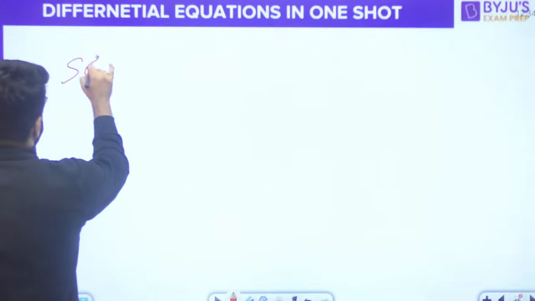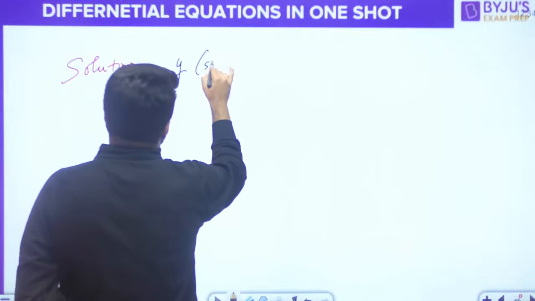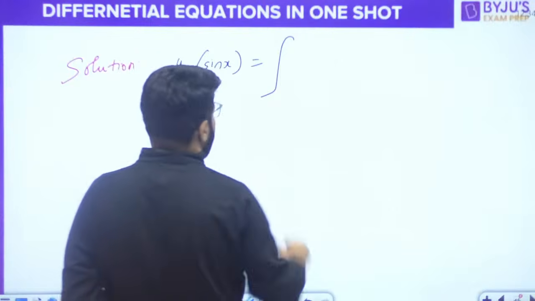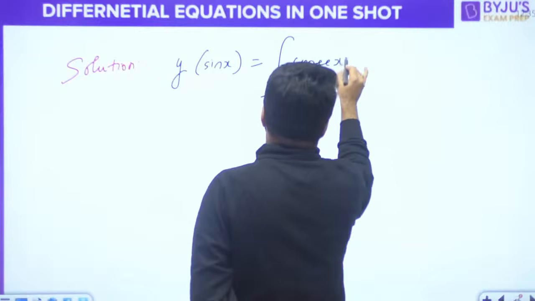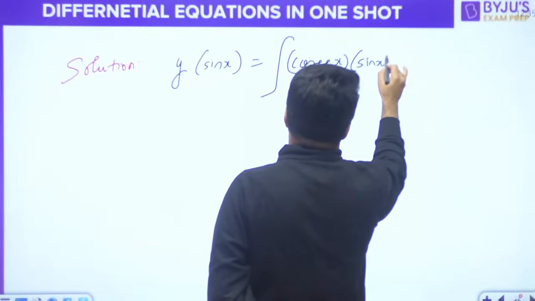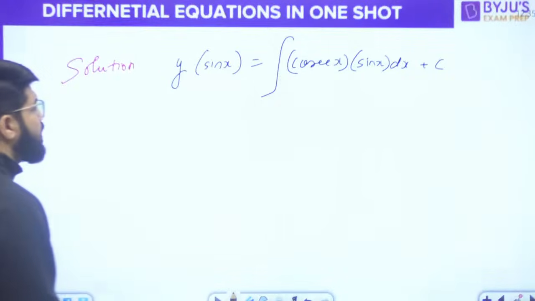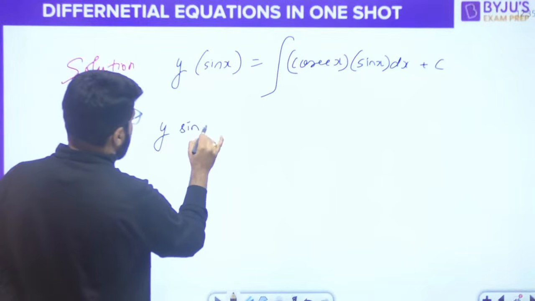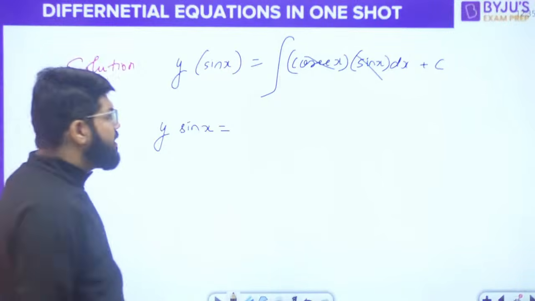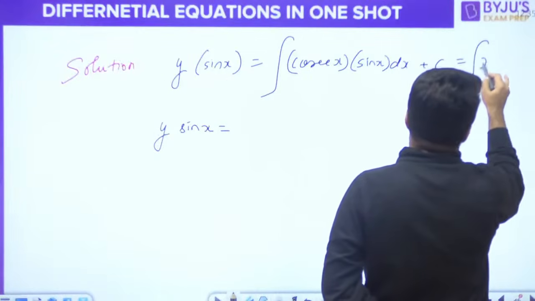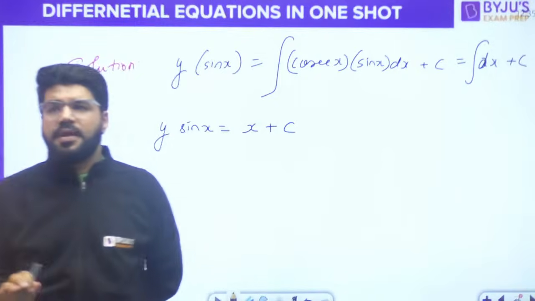Now let's start with the solution part, guys. y into integrating factor is equal to the integral of Q into integrating factor dx plus the constant of integration. What is the Q function? It is cosec x. So y sin x is equal to the integral of cosec x sin x dx. Cosec and sin are inverses of each other, so they cancel, and you are left with the integral of dx only, which is x plus c.